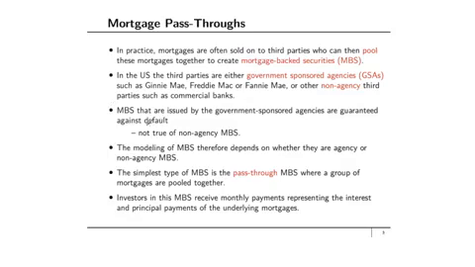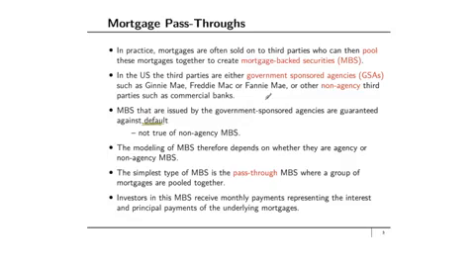What do I mean by default here? Well, what I mean by default here is just that the homeowner might default on their mortgage payments. They just may not make their mortgage payments and therefore the mortgage can go into default. Well, in that situation, if the mortgage-backed security was issued by Fannie Mae or Freddie Mac, for example, then the agency will step in and guarantee the payments. This is not true in general of non-agency mortgage-backed securities. So the modeling of mortgage-backed securities therefore depends on whether they are agency or non-agency mortgage-backed securities.